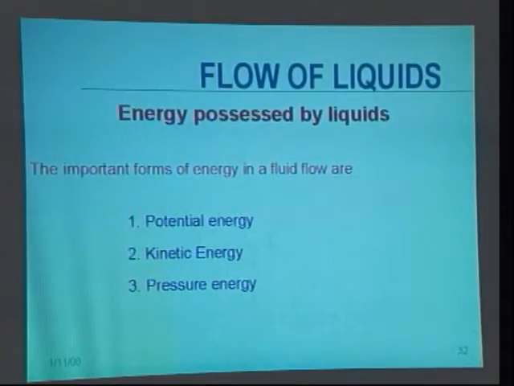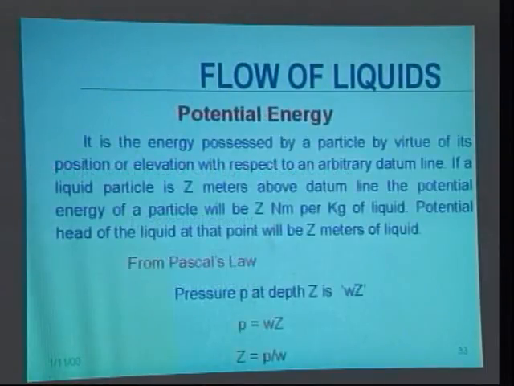It is the energy possessed by the fluid particle by virtue of its motion. Third is the pressure energy. It is the energy possessed by the particle due to the pressure. Now we will discuss these energies in detail.